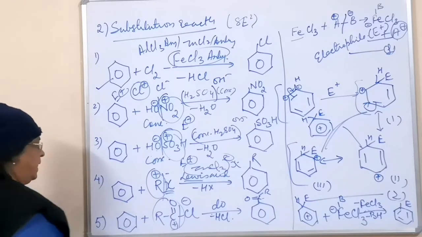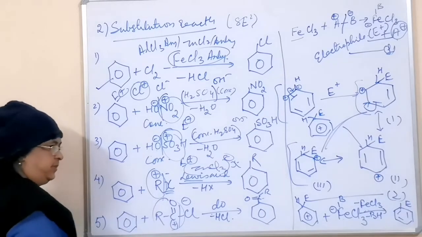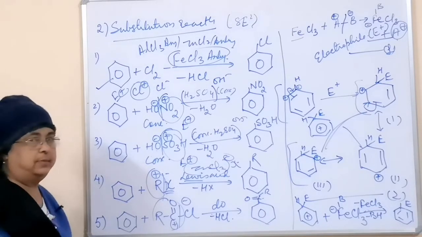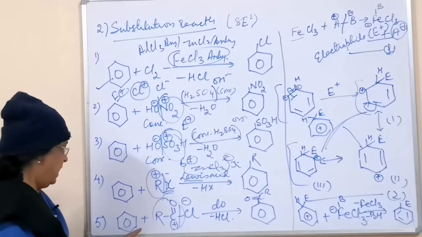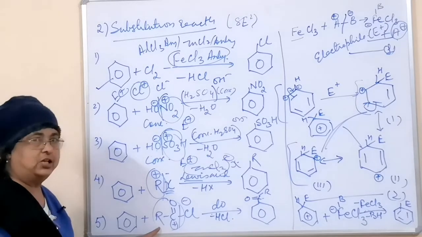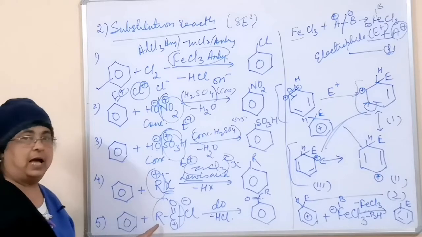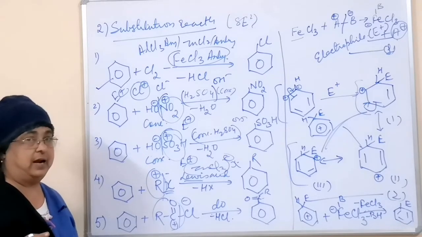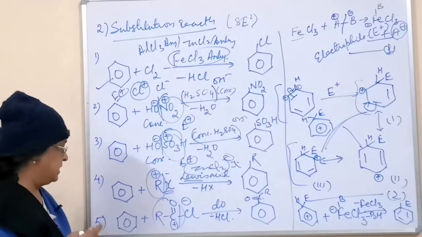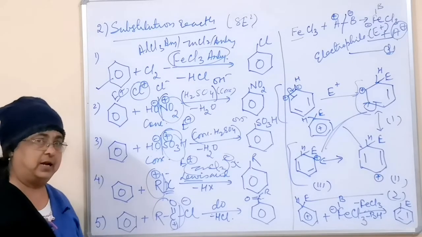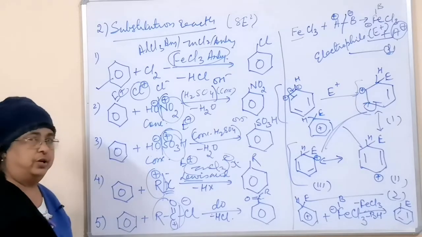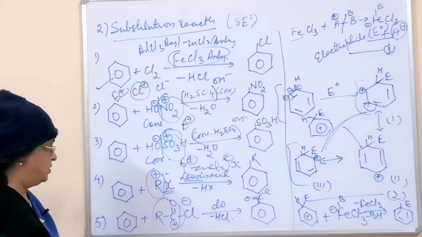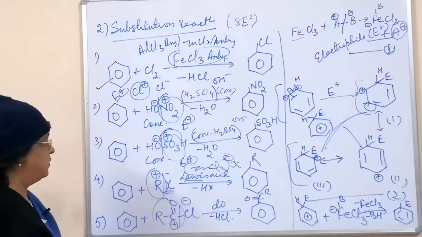Then this is alkylation, reaction with alkyl halide is alkylation. You have done all these named reactions in the mechanism portion long back. And this is acylation, reaction with acid derivative. Reaction with acid anhydride is again acylation. Reaction with acid amide is also acylation. The difference between acylation and acetylation I explained in the mechanism chapter, so you can revise from there.